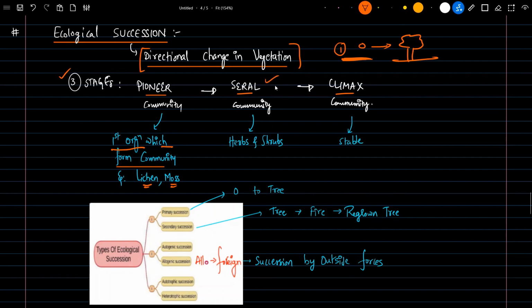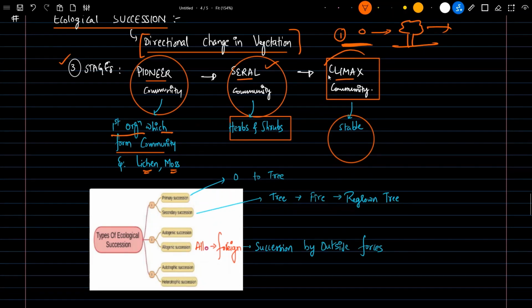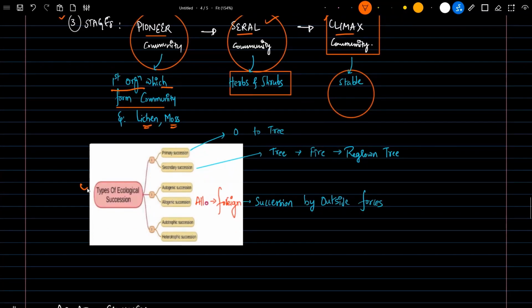Next, the seral community. From these lichens and mosses, there will be formation of herbs and shrubs, so bigger plants, those kinds of things. Next, the climax community. A big tree, a big ecosystem will be formed, which is more stable than the previous two stages. So pioneer community, seral community, and climax community are the three stages that any ecological succession will have.